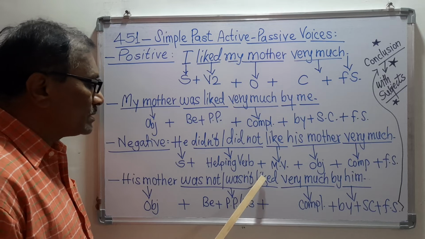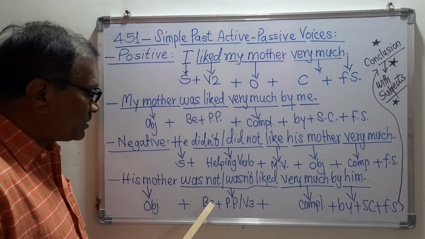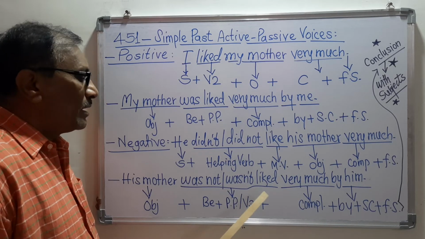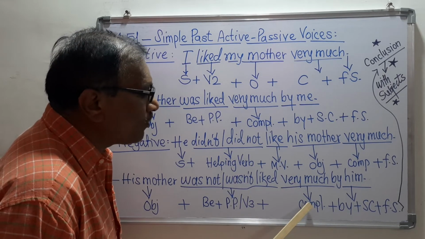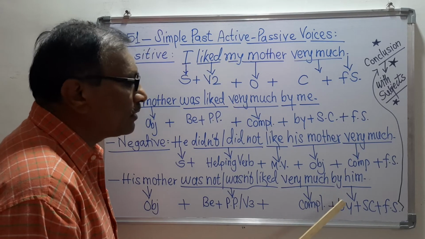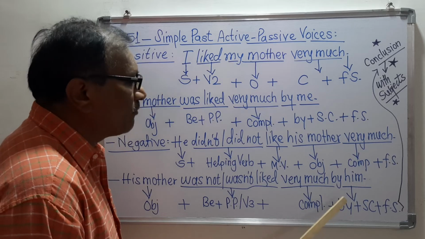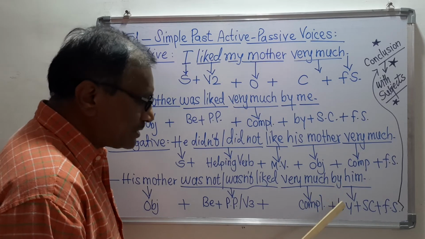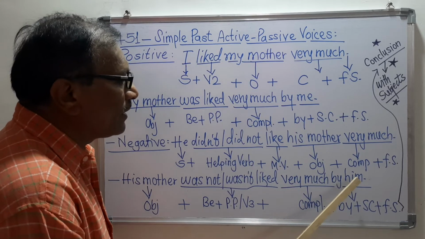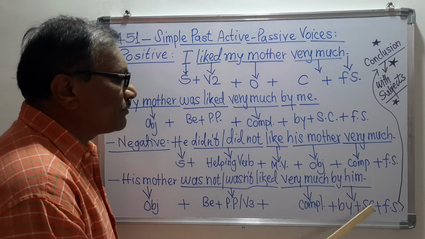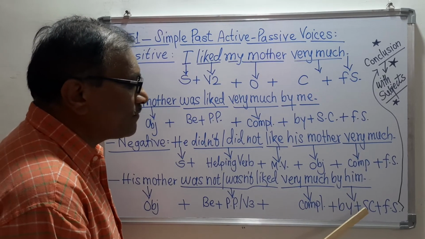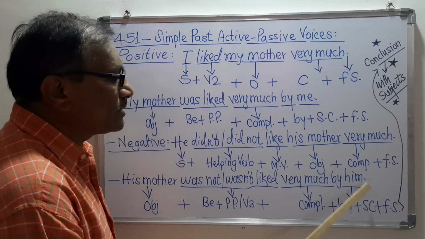So see, this is the PP. So we have written here be plus PP, that is the verb number 3. Then very much is the complement, and by is there, which is always taken here, and so we should always write this by. Then this is him, this is the objective case, which means here the subject is he, so this case has become him, and so here is the full stop.